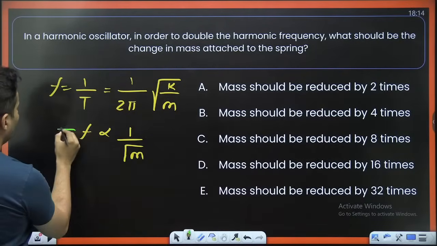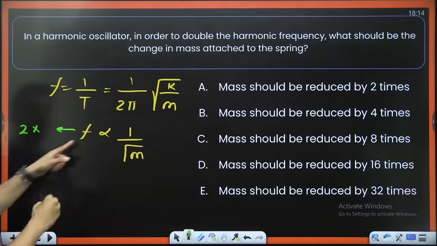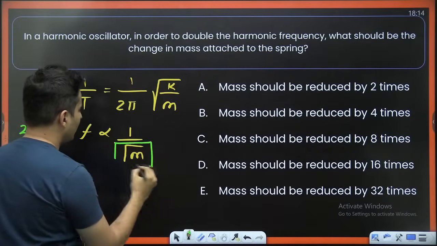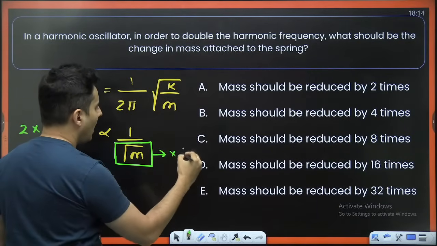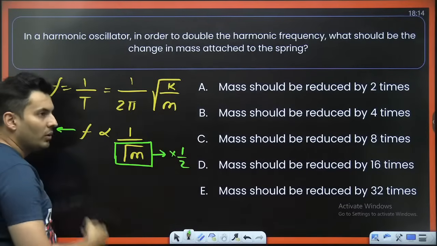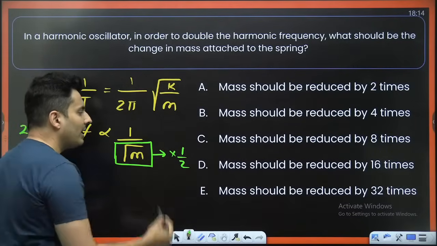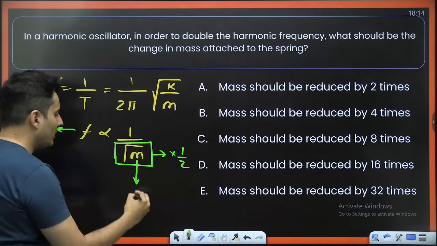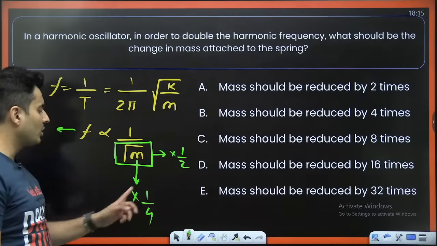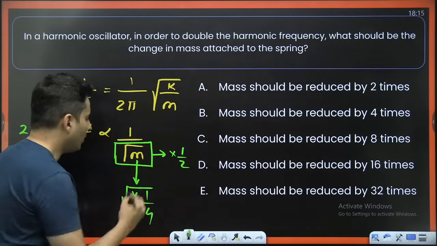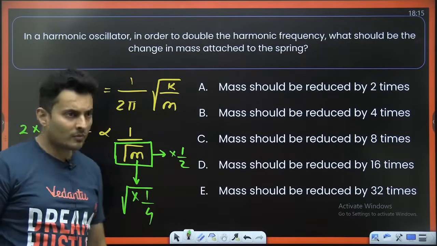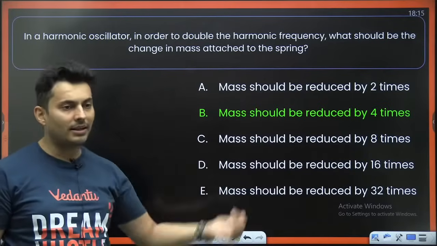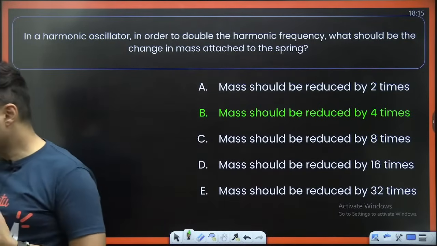You want to double the frequency, that means the denominator has to become half. Only then 2 will go in the numerator. So if the root of the value has to become half times, the value itself should become 1 by 4 times, because root of 1 by 4 is a half. So hence the mass should become 4 times less. Is that right? Option B.